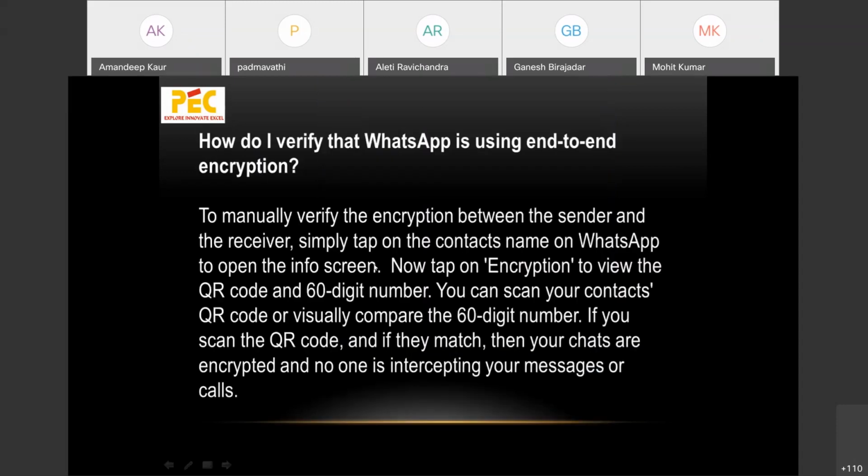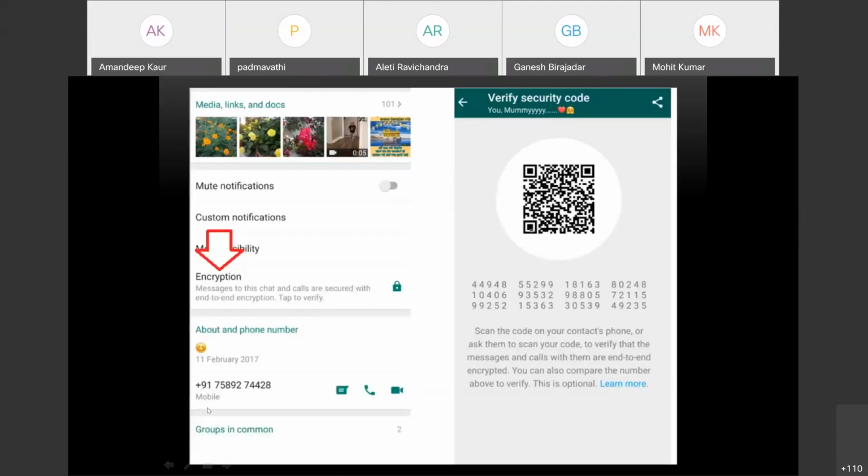Now, how do I verify that WhatsApp is using end-to-end encryption? Everyone must have seen that particular icon or option, end-to-end encryption, on their phones. To verify this, just look at this left window. This is someone's contact; I have just opened someone's contact on my WhatsApp. Here, there is an option for encryption.